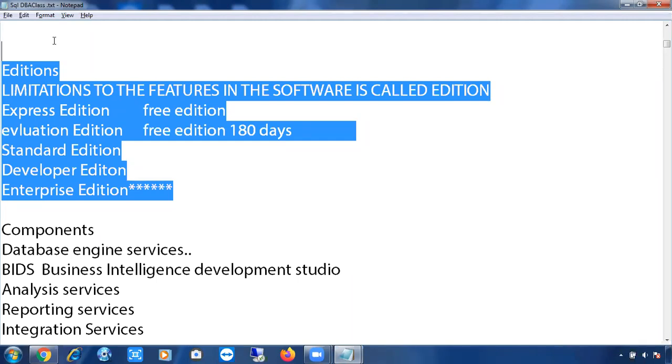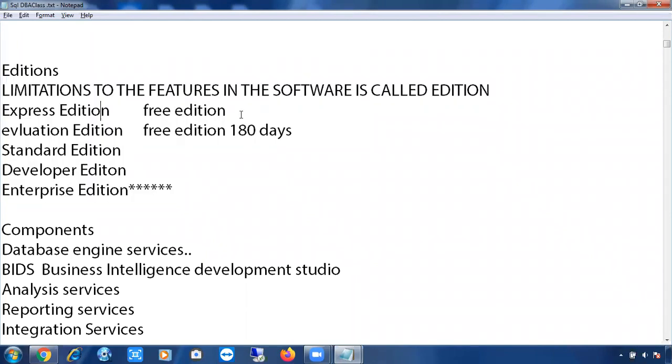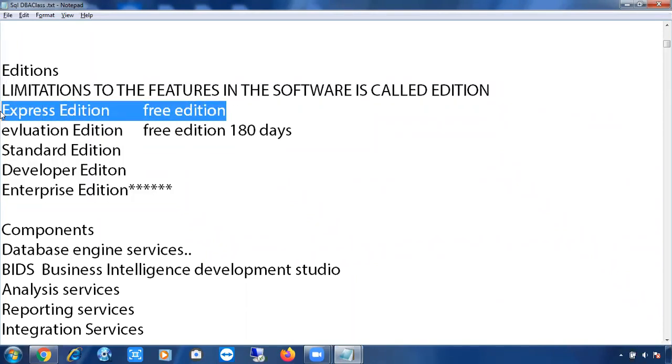Express edition is a free edition, which means your SQL Server software is free here. Everyone can install it and work with it. But there are a lot of limitations with the Express edition. You cannot work with it like a production or Enterprise edition. You cannot install this Express edition in a production environment. It is only for sample purposes, just like a taste of how SQL Server will be.